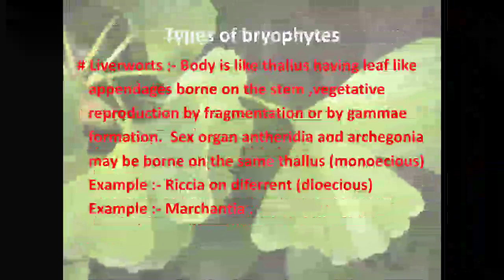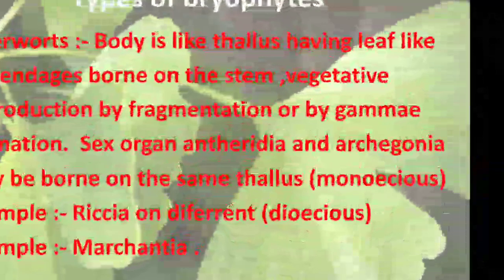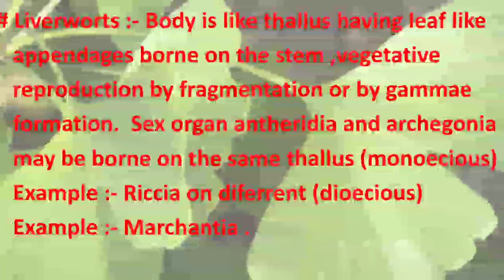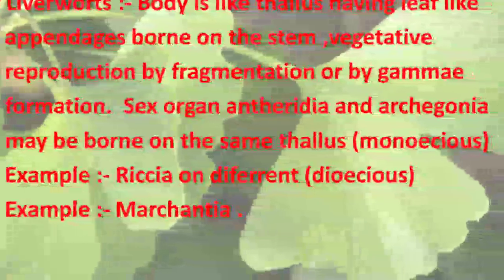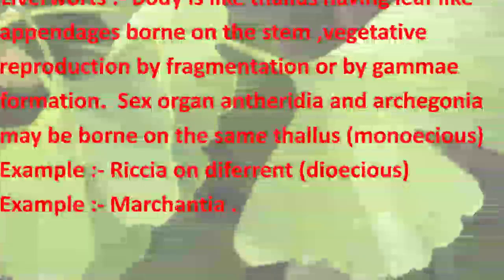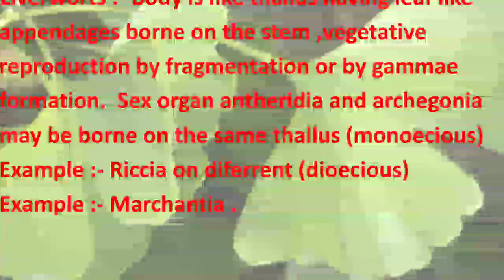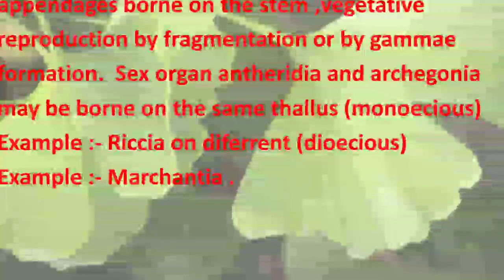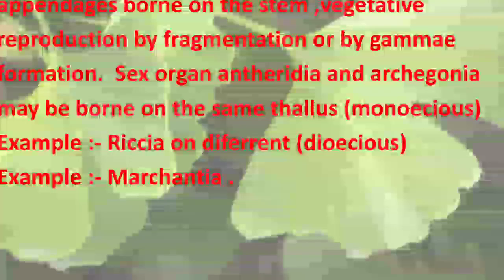If we study how many types of bryophytes are found on the earth, the first group is known as the liverworts, which have a liver-like structure. The body is a thallus with leaf-like appendages borne on a stem. Vegetative reproduction is by fragmentation or by gemmae formation. A gemma cup is formed on the thallus. The sex organs are antheridia and archegonia. Antheridia is the male reproductive organ and archegonia is the female reproductive organ.